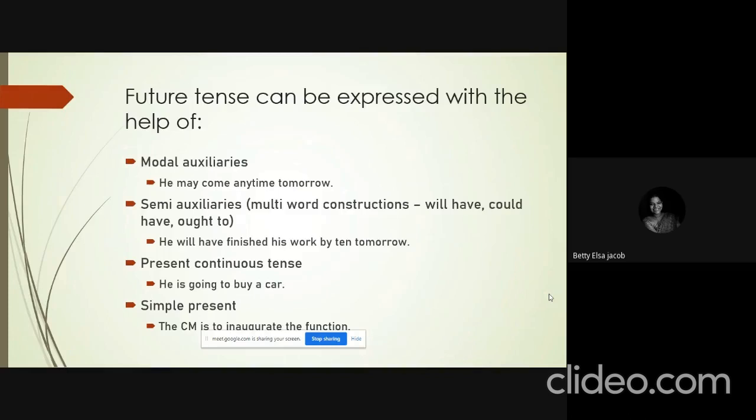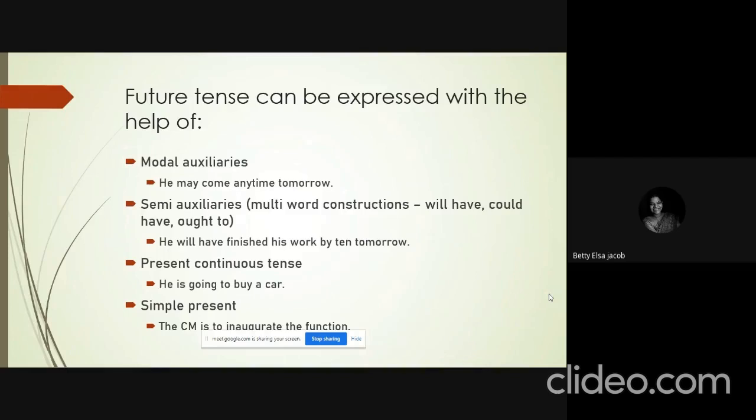Look at the example. He may come anytime tomorrow. Modal auxiliaries are helping verbs. May is a helping verb. Might is a helping verb. So you can use modal auxiliaries to refer to a future action.